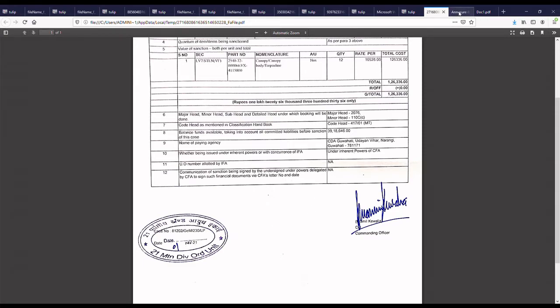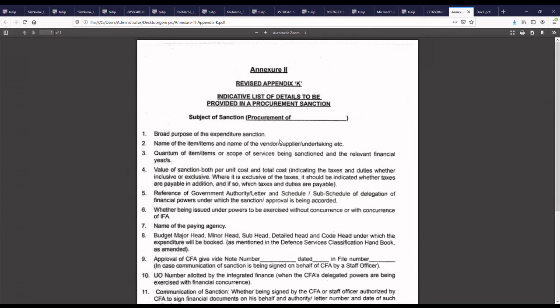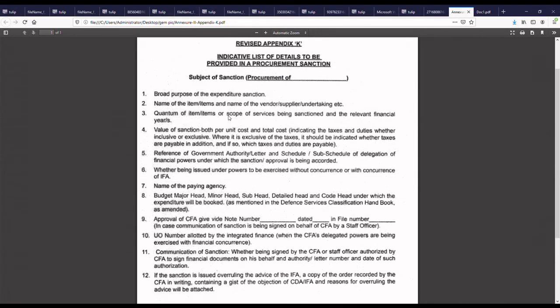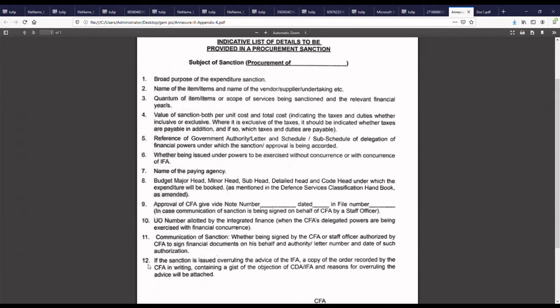So now you have seen the various reasons for rejection. Now I will show you the proforma for appendix K, that is financial advice file, to be uploaded by the units when they are procuring any goods and services. This is available in DPM. You can take it from there. Now it is having 12 different information. The broad purpose of sanction you should clearly mention.